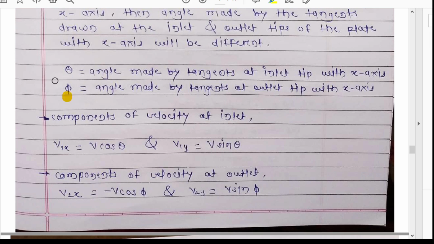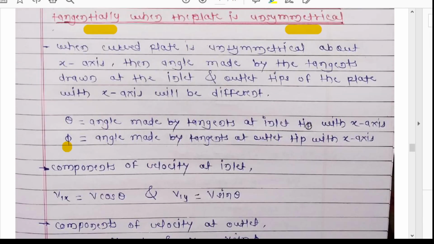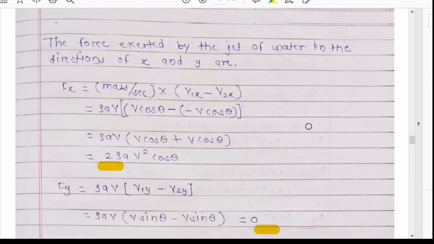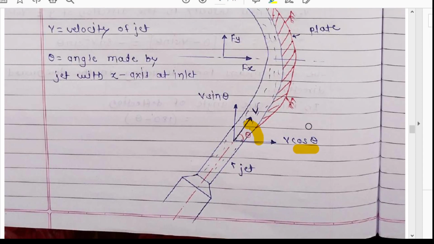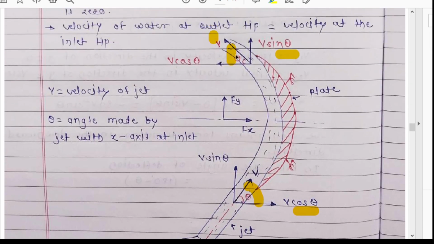Theta will be the angle made by the tangent at the inlet tip with the x-axis, and phi will be the angle made by the tangent at the outlet tip with the x-axis. Now the component of velocity at the inlet. I'll explain by this diagram only. Suppose here the angle is phi.